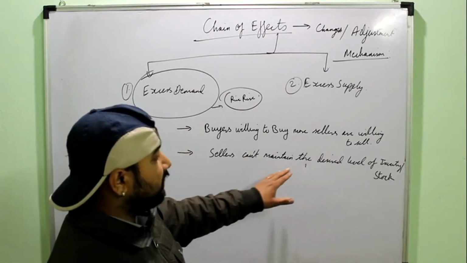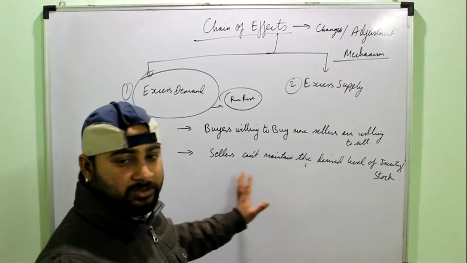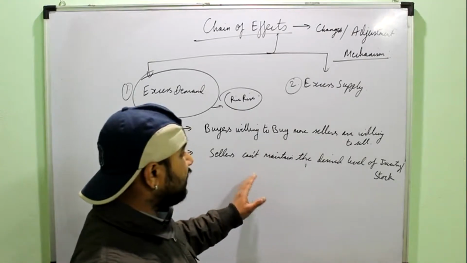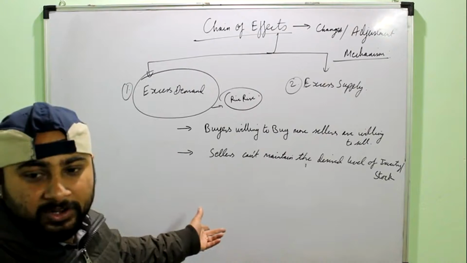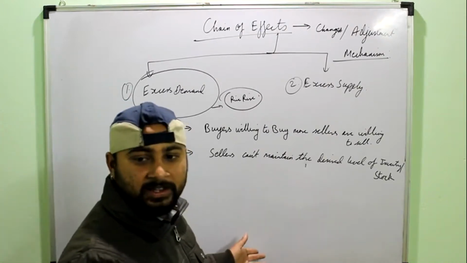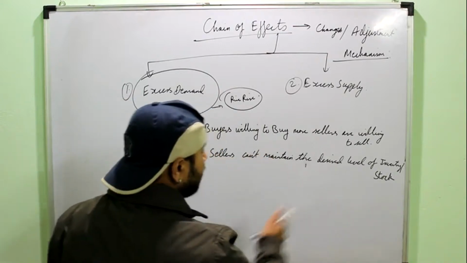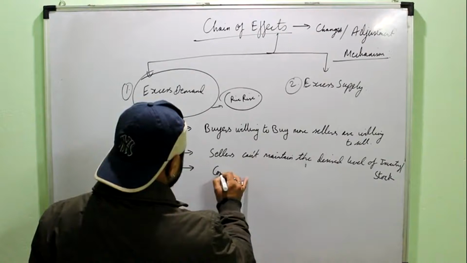Desired level of stock is the amount of goods which the seller wants to keep with himself. For example, if you talk to a television seller, he would say that I would like to keep at least 20 pieces with me at every point of time, so that I can meet the demand in the market. So the sellers find it difficult to maintain this desired level of inventory, and there is a competition among the buyers.